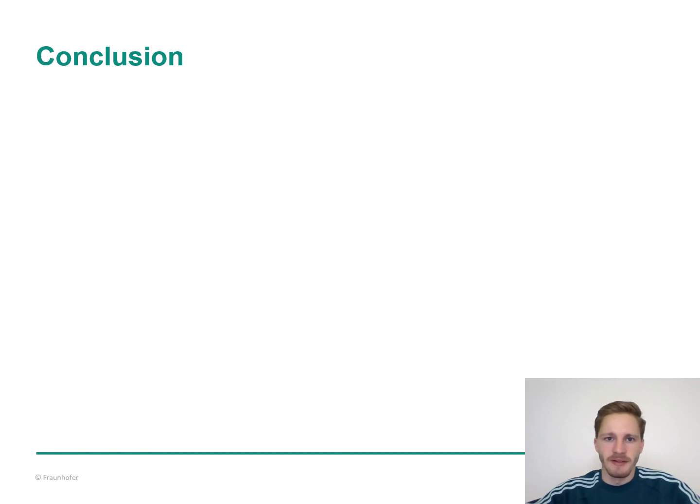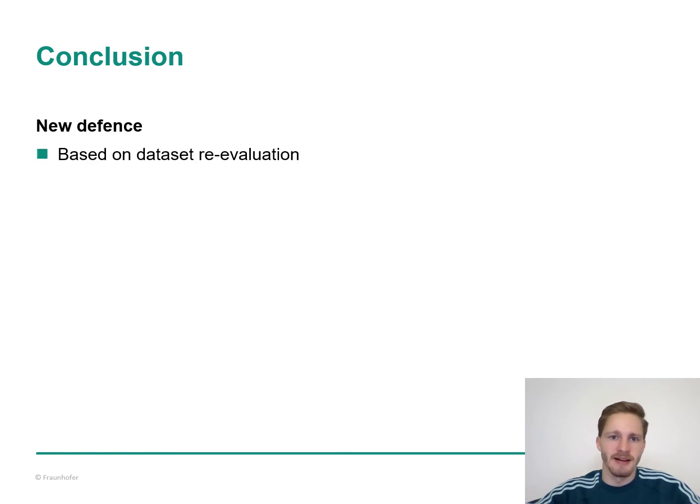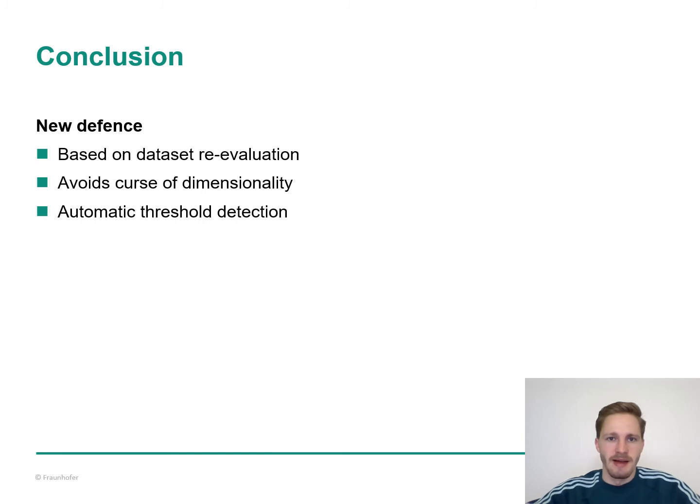Previous work has mostly used clustering and outlier detection against poisoning attacks. We re-evaluate the training samples by the poison classifier. That's why we can avoid the curse of dimensionality and why we have the chance to come up with automatic threshold detection. The experimental evaluation on 7 high-dimensional datasets has shown that label flipping and backgradient optimization attacks significantly degrade the performance of neural networks.